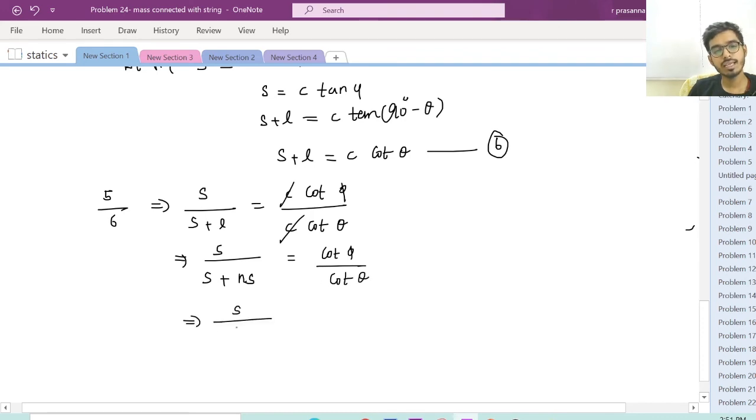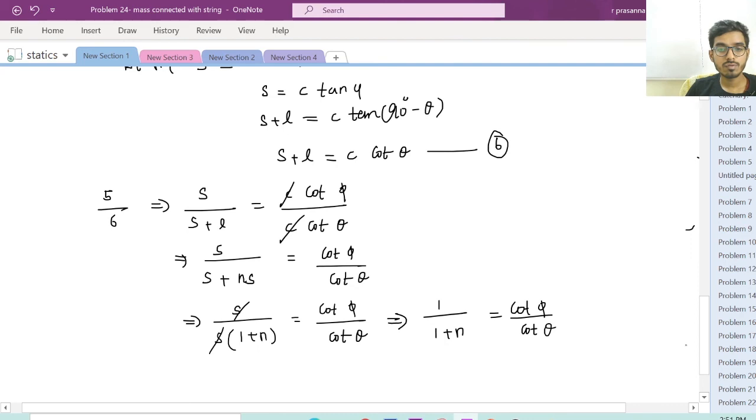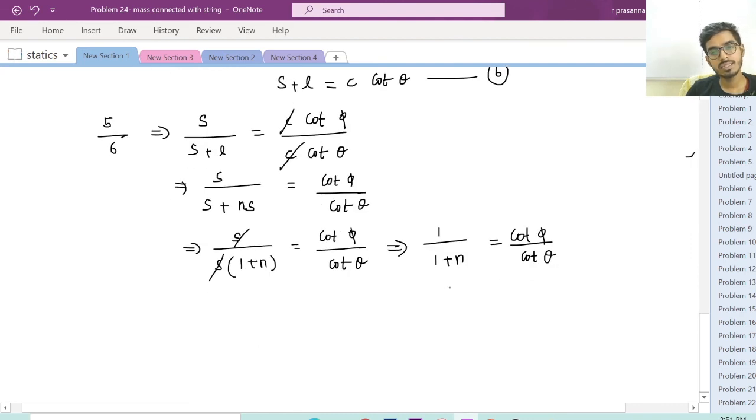Here I can take S common, so we have 1 plus n. This implies the S will get cancelled, and we have 1 by 1 plus n is equal to cot phi divided by cot theta. If I cross multiply, cot theta is equal to 1 plus n cot phi.